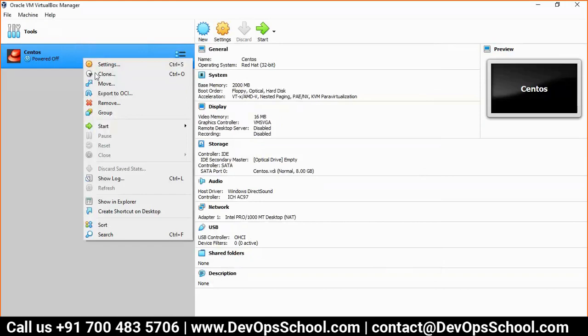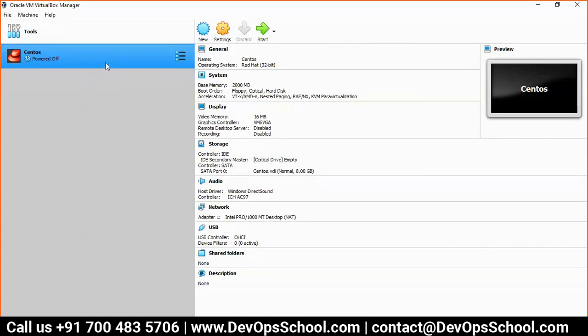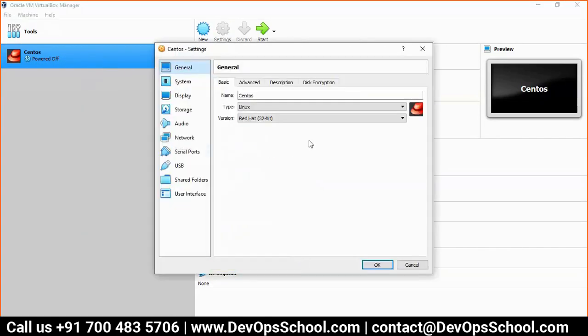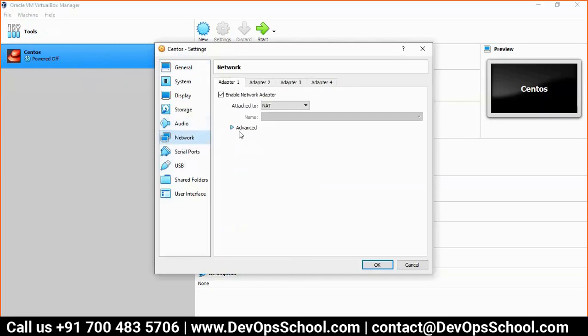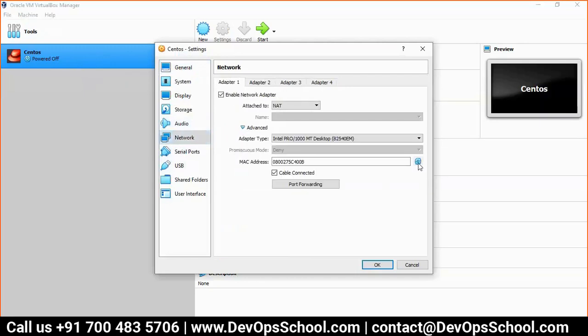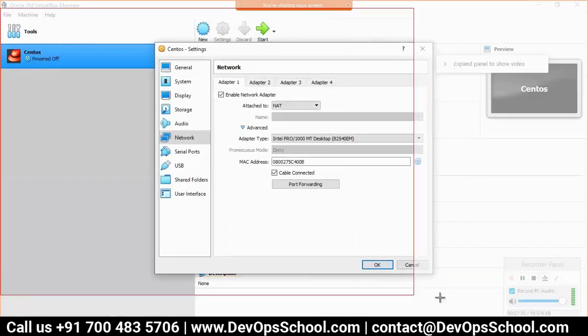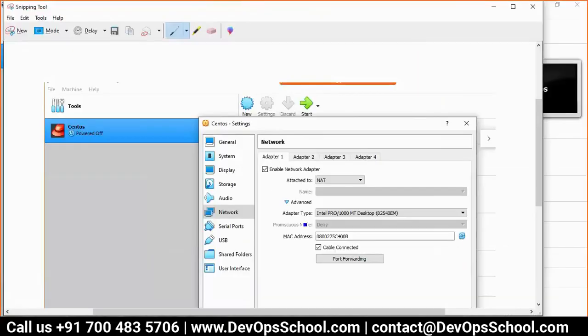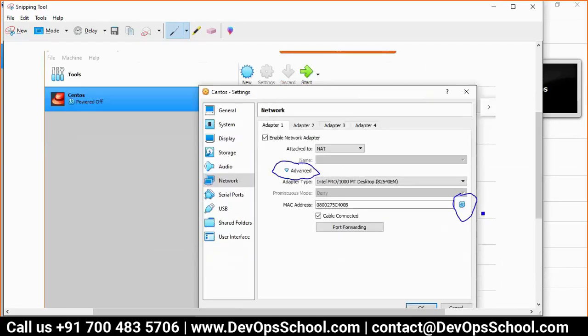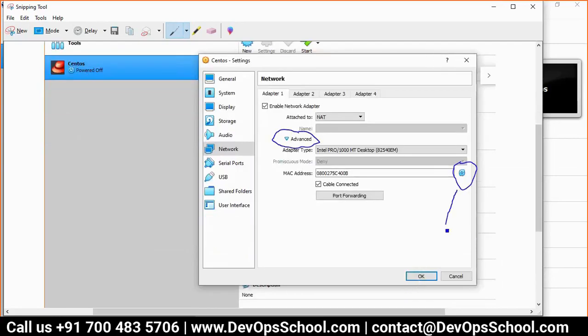Again, I am showing you: Settings, Network, Advanced. Let me take a screenshot here. See here, Advanced. This one. That's all. And click. Understood, guys?